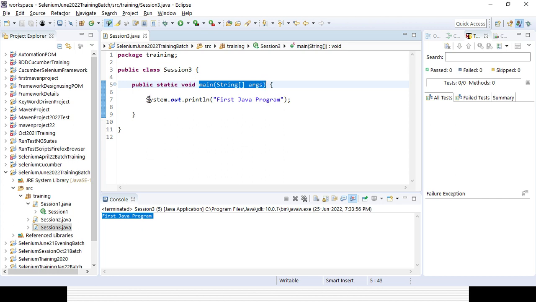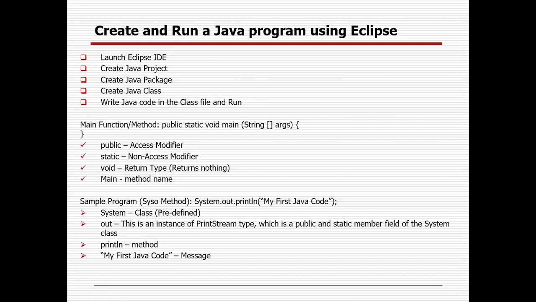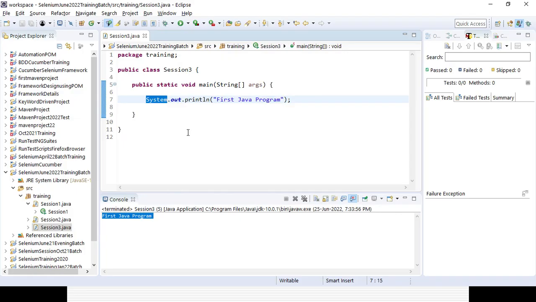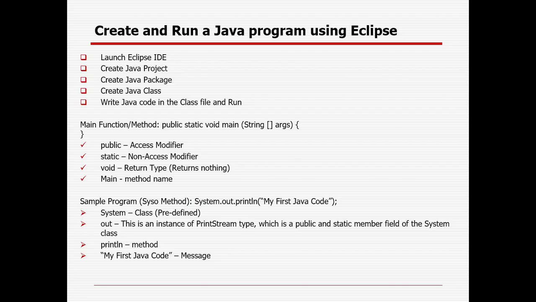Then for System.out.println, System is nothing but a class in Java which is predefined in Java. Out is nothing but an instance of the PrintStream type, which is a public and static member field of the System class. Then println is the method name in the System class, and after that, whatever is there is the message you want to print out in the console. So that is the internal structure, and all the details for the SOISO method or the main method, guys.